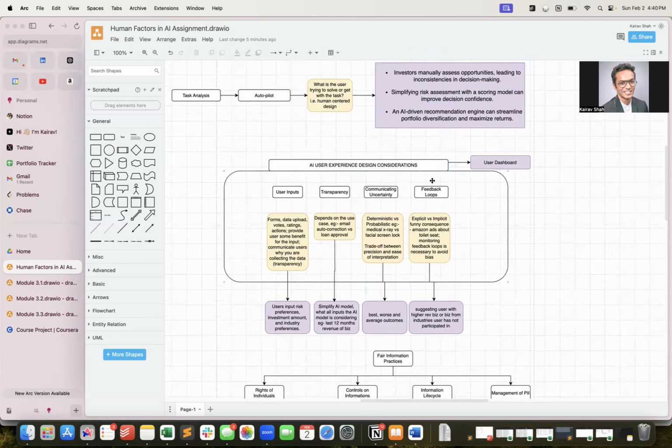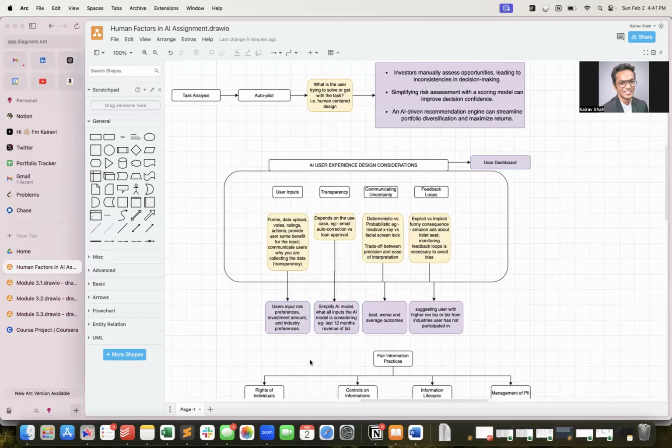For user experience design consideration, I would go with a user dashboard, displaying all the investment opportunities to a particular user. For the user inputs, I would collect user preferences, as I said. If the user wants to just invest in a business from, let's say, the telecom sector, these are the attributes I want to collect. For example, revenue, or the user only wants to invest in companies from a particular state in the US. So these are the attributes I will collect from the user.